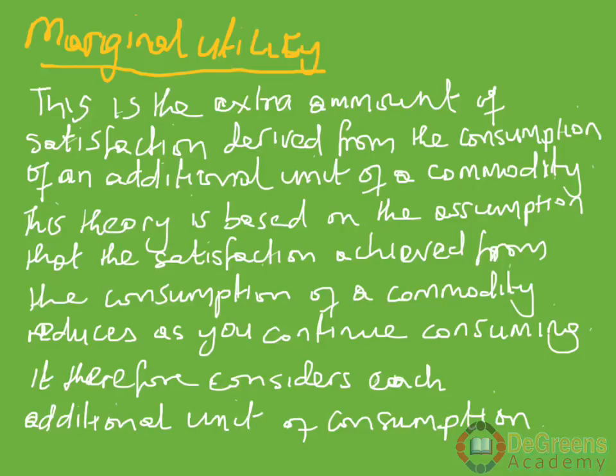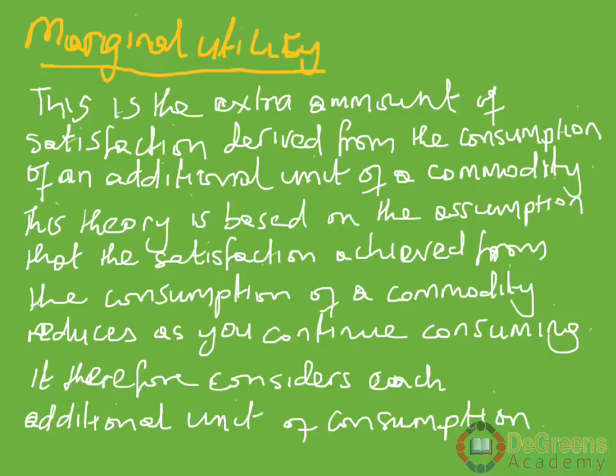Marginal utility is the extra amount of satisfaction derived from the consumption of an additional unit of a commodity.